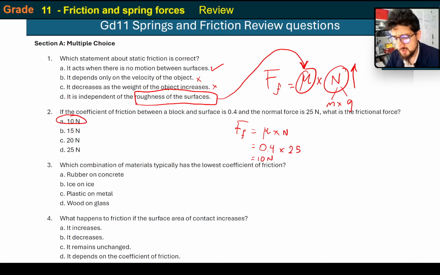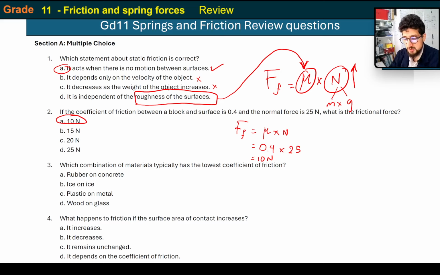Always a good idea with multiple choice questions to not look at the choices to begin with, if you can. You've got the question, you've got the choices. Try and not look at the choices. Actually work out the problem, work out the answer, and then look at the choices. Just makes it easier. Okay, question 3.